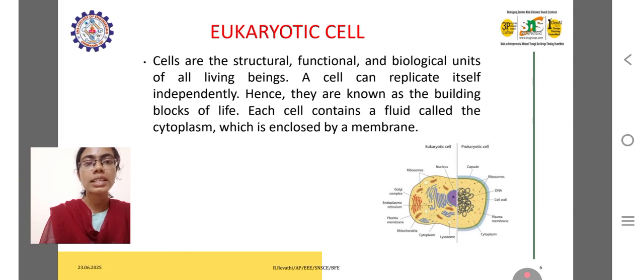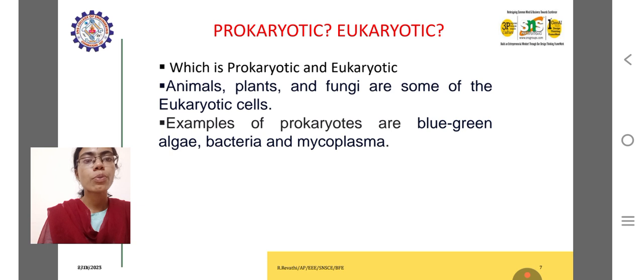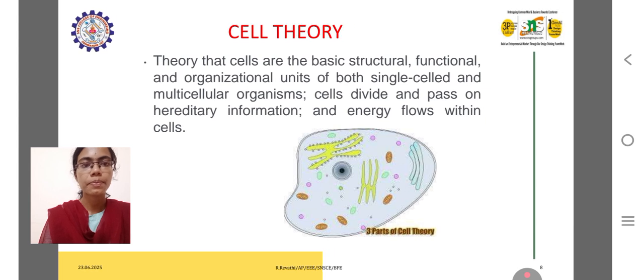Eukaryotic cells are present in humans and animals and can replicate independently. Hence they are the building blocks of life. A eukaryotic cell consists of a fluid called cytoplasm which is enclosed by a membrane. Animals, plants, and fungi are eukaryotic. Examples of prokaryotes are blue-green algae, bacteria, and mycoplasma.